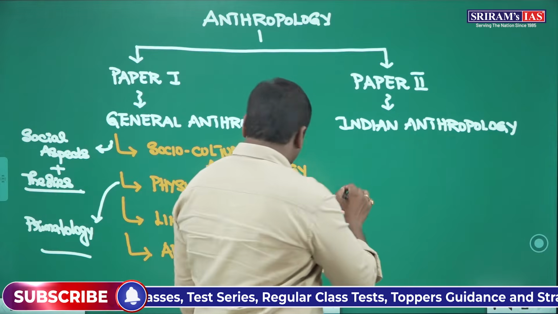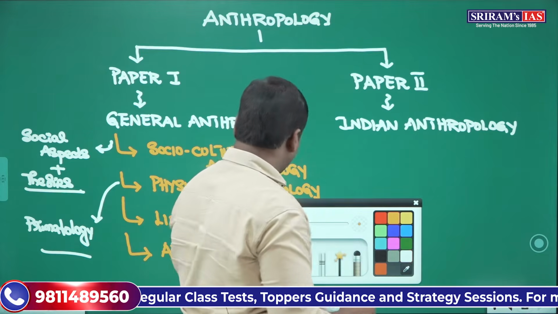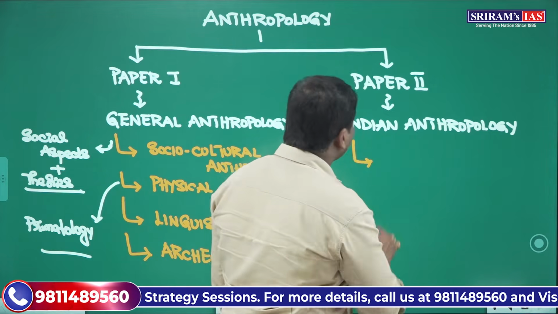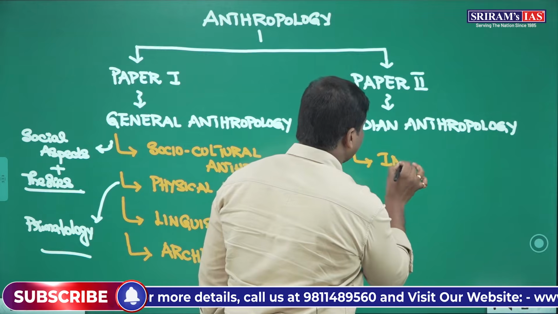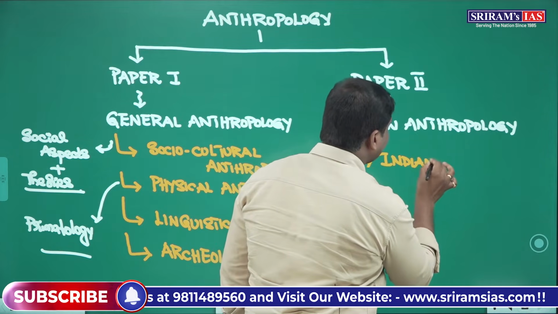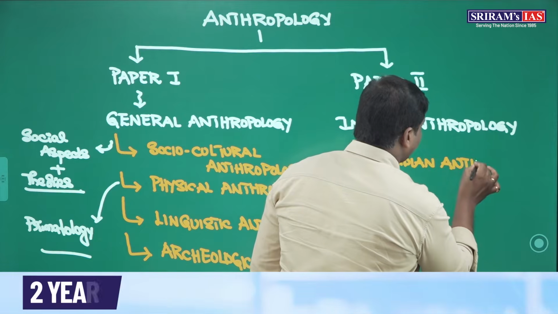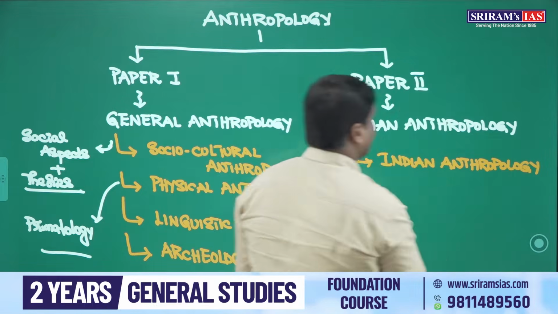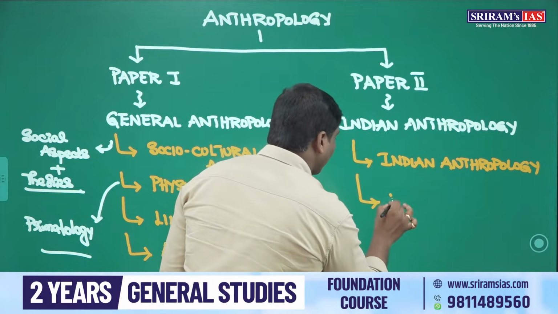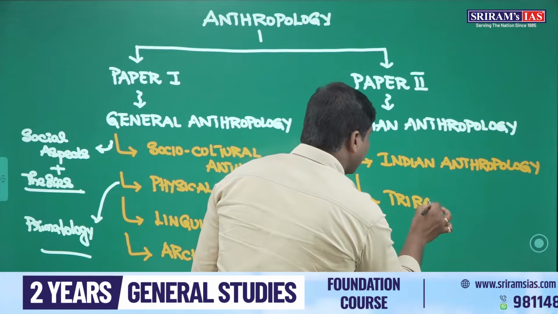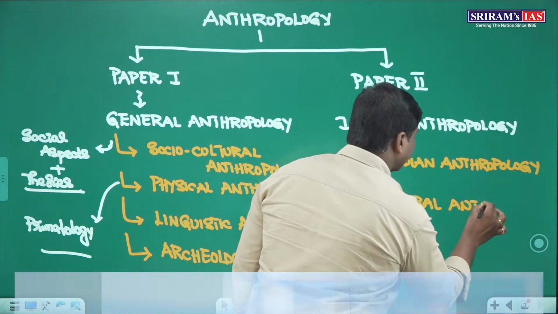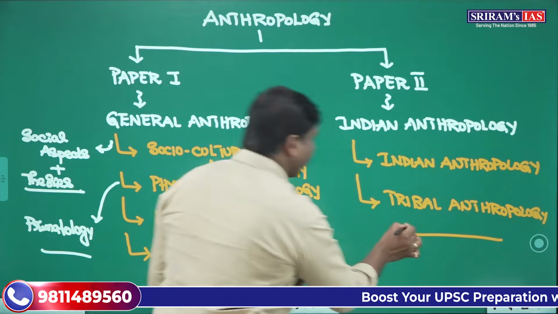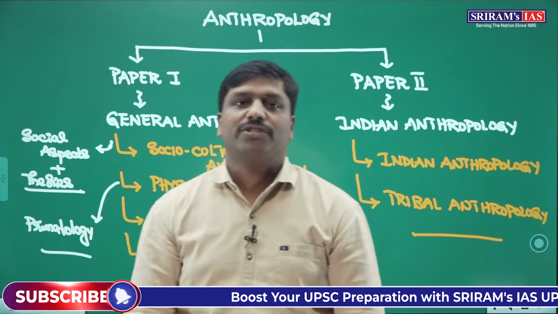Then in paper 2, usually we'll have two important sections. First is predominantly made up of studying various aspects of Indian anthropology, that means various socio-cultural aspects of Indian anthropology. That's one thing. Then the second thing would be predominantly the tribal anthropology. These are the important sections of anthropology that we can have.